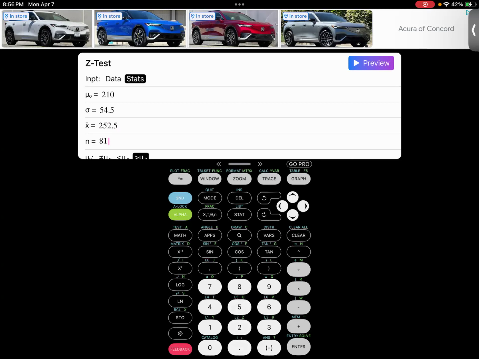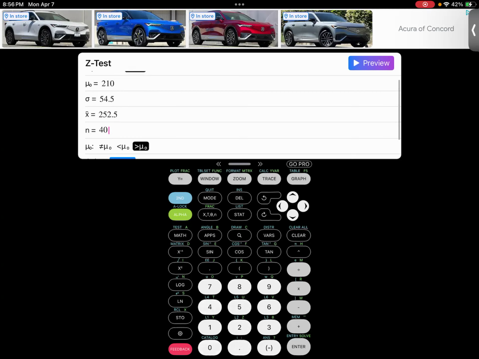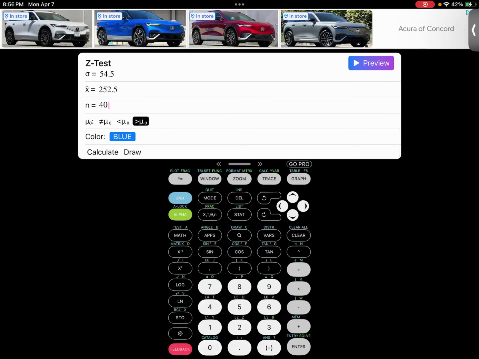The sample size was 40. And our alternative hypothesis, what's that saying? It's saying greater than 210. So once again, I am choosing greater than. Okay, so hopefully you have all this information in here. And let's go ahead and hit calculate.